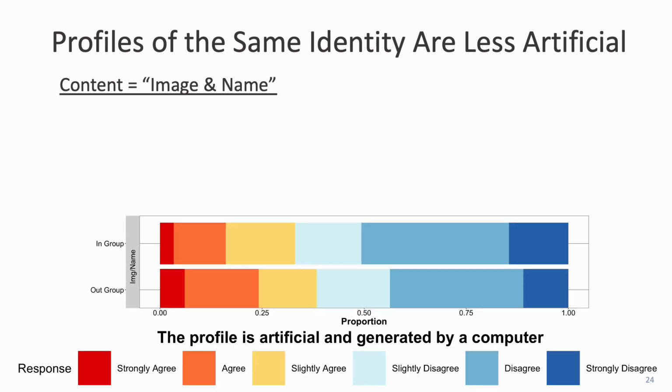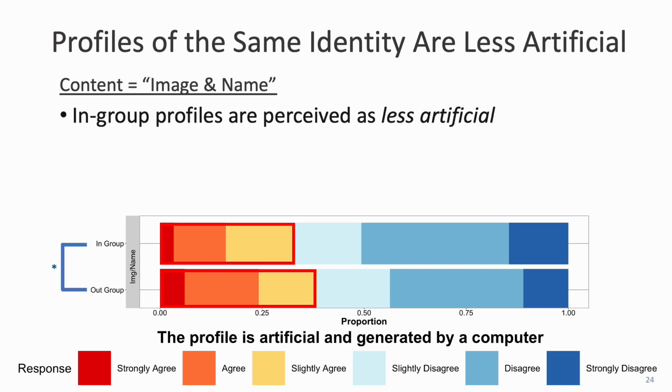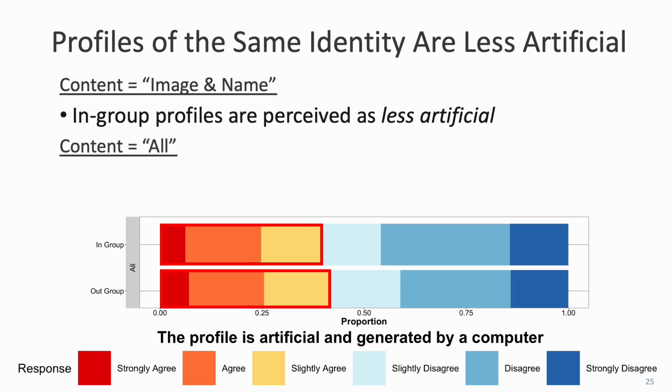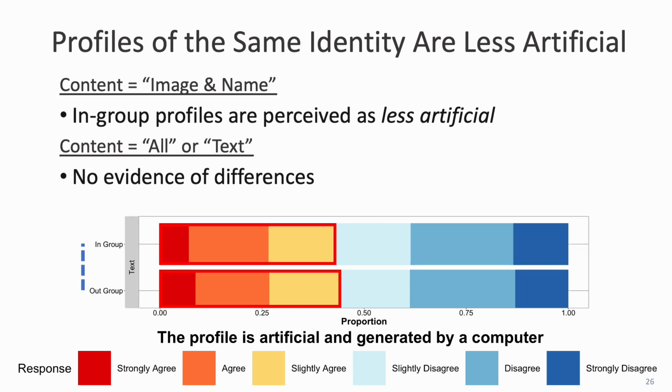By plotting our Likert agreement and by placing a red box around those who believe that the profile was artificial, we can see some trends. First, we find that profiles that are an in-group of the moderator identity are perceived as significantly less artificial than those that are out-group. However, when moderators view the full profile, we don't see any significant differences. And interestingly enough, this is also the case for text-only profiles. And as a whole, this might imply that when identity-laden components are emphasized, moderators are more likely to believe in-group profiles are real compared to out-group profiles.